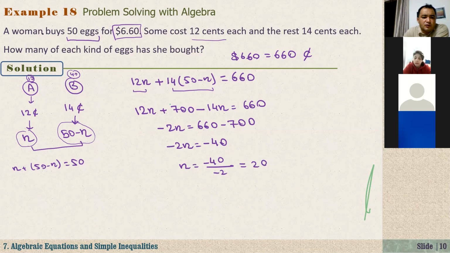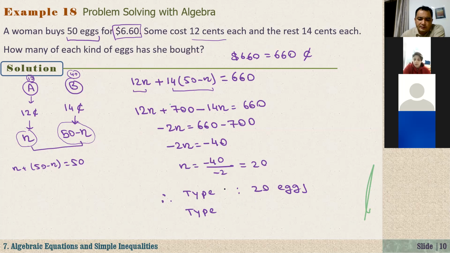Now, what is the question? The question is, how many of each kind of egg has she bought? So here, type A, let's say we named this type A, she bought 20 eggs. And how about type B? Sorry, actually this should be type A, right?